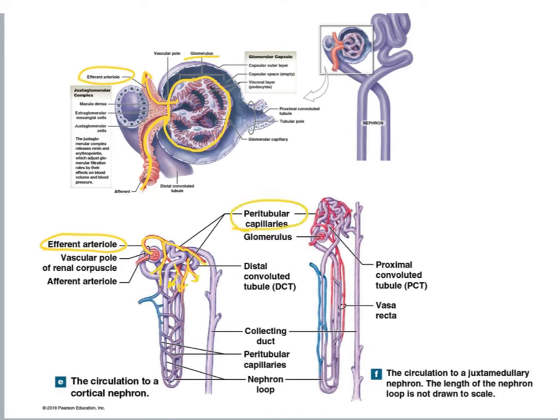But also it can give rise to the vasa recta. And after blood passes through these peritubular capillaries and the vasa recta, blood will eventually drain into venules that will drain eventually into the renal vein that drains into the inferior vena cava. And this is what you need to know.